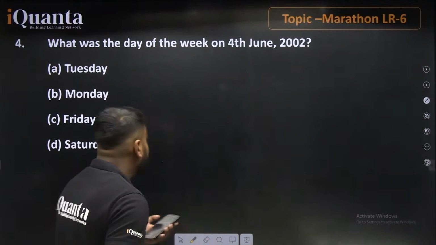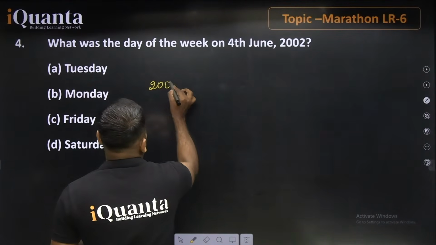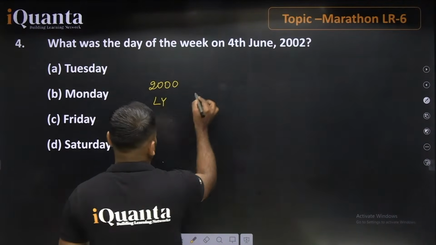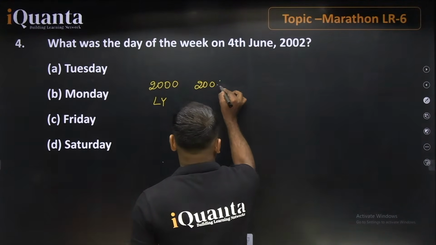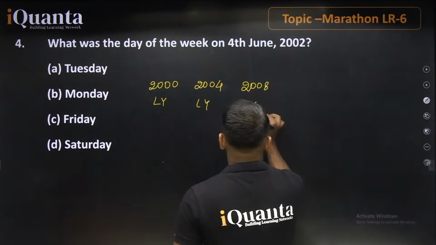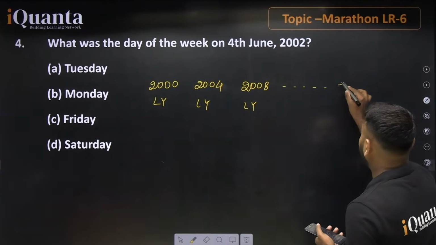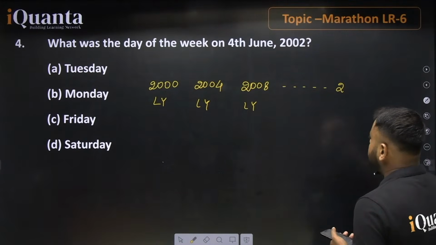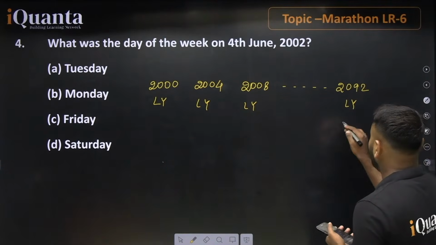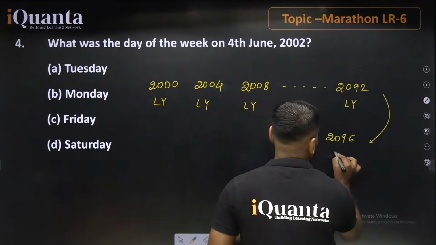What is the reason? The reason is, when you start with a very basic example, let's say 2000 is completely divisible by 400. It means that it is a leap year, right? Similarly, 2004 will be a leap year. Similarly, 2008 will be a leap year. But when you go like this further, say we are just going with 92, yes, this is a leap year. Further, 2096, yes, this is a leap year.